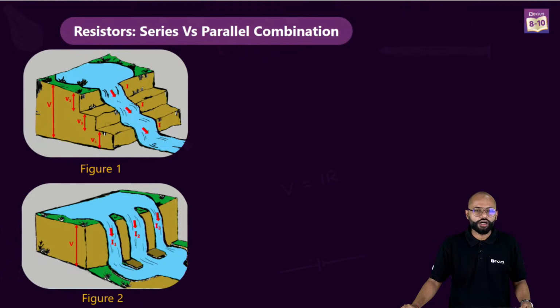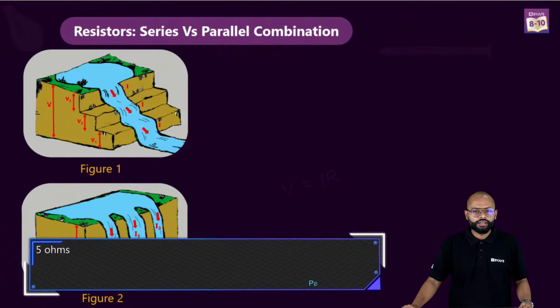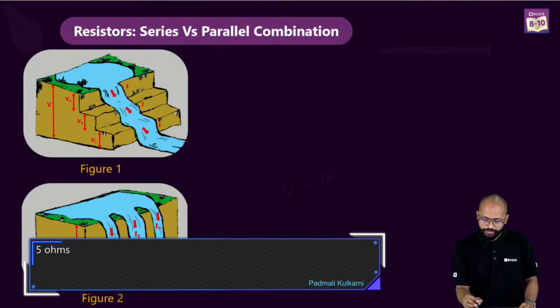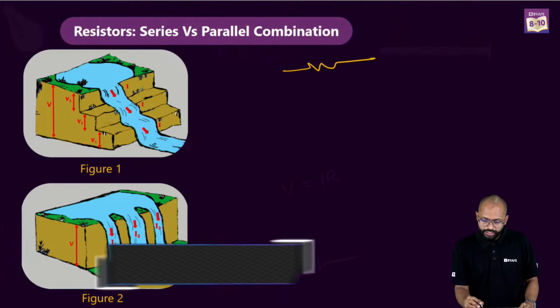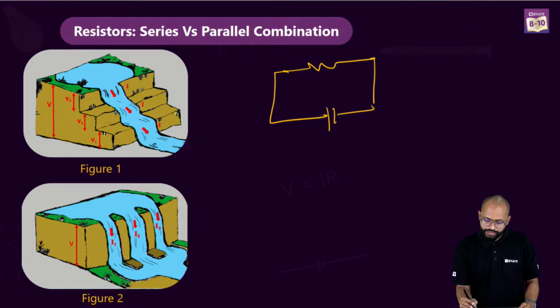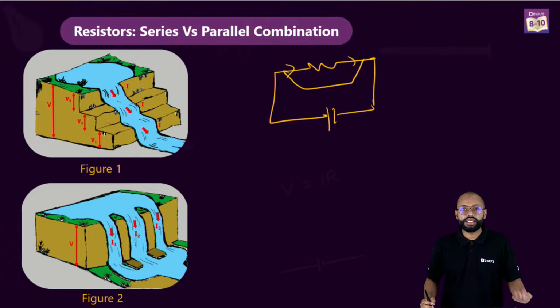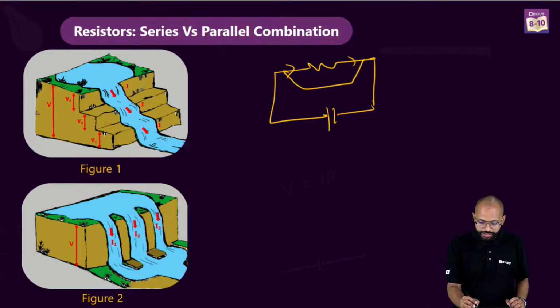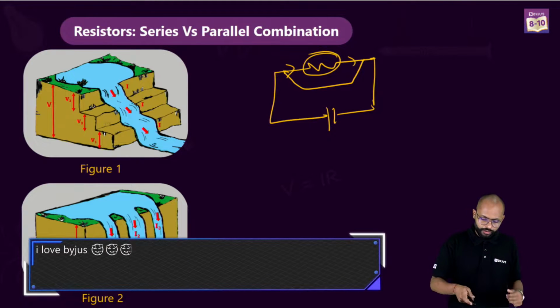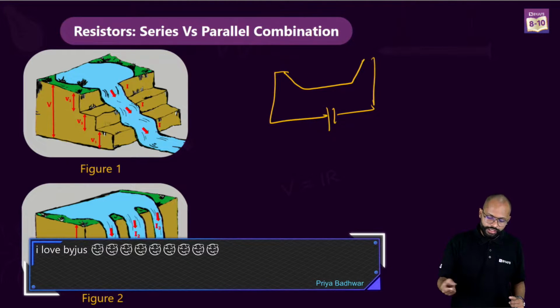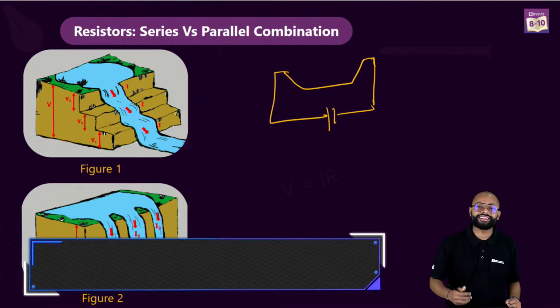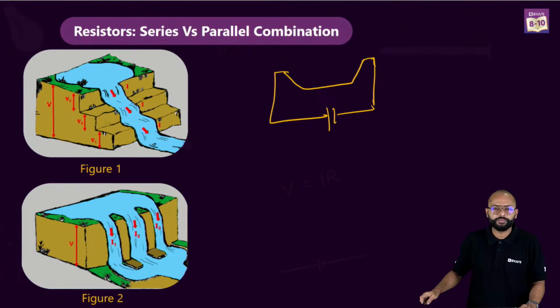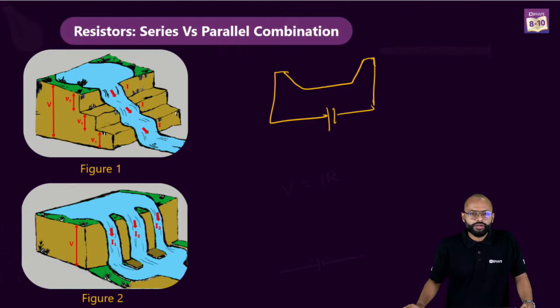Why did the third one not come? See, Ayan, again I'm explaining. If you have a circuit like this, and this is the battery, I understand current will flow. But if you connect a wire like this, current will flow through the path of least resistance. It means this is not in the picture now. For you, this circuit is like this. It's a short circuit. That's why the 2 ohm was removed. Fine. It's okay, Papia. Don't worry.